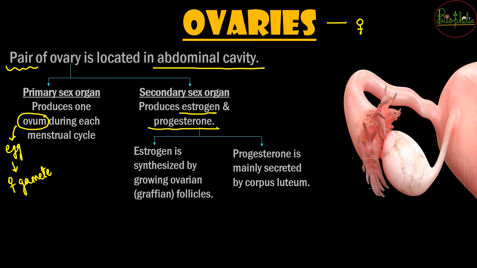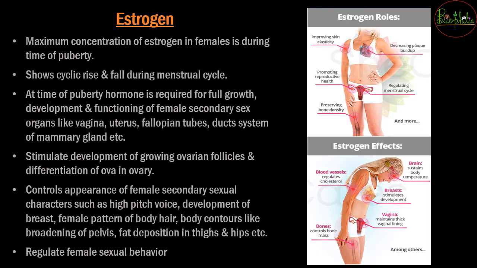So the estrogen, once it is synthesized by the growing ovarian follicles, is going to have some effects onto the body. Even when progesterone is secreted by the corpus luteum, it will have its own other effects. So let us understand what these hormones are going to do in the female's body. So estrogen is released by the growing ovarian follicles. Specifically, you can call it the Graafian follicle.